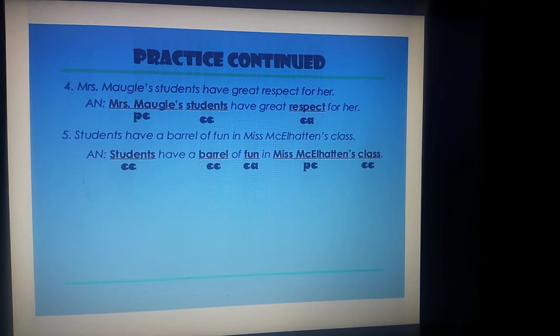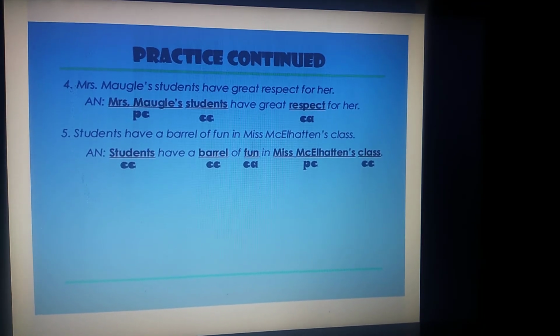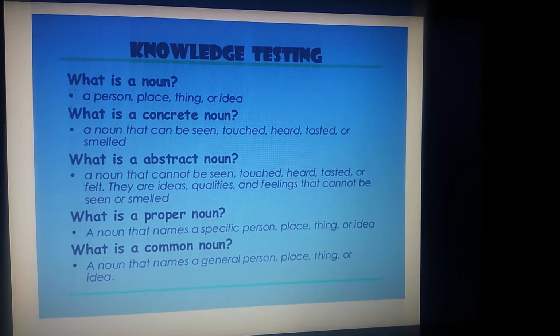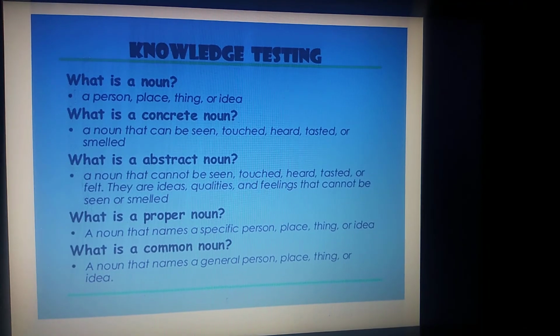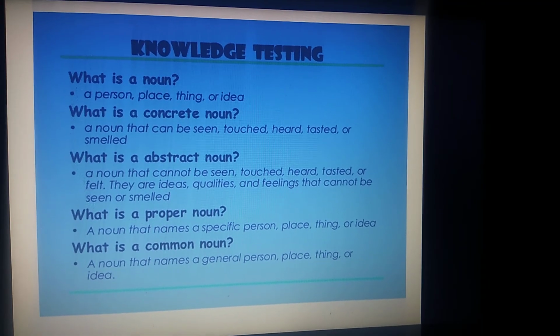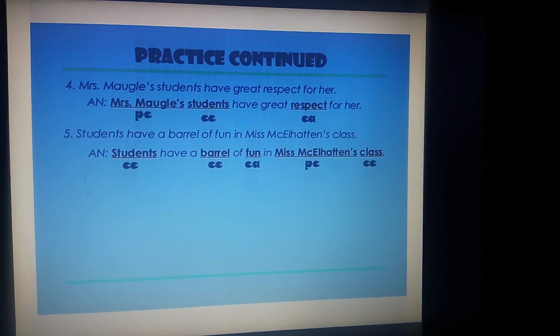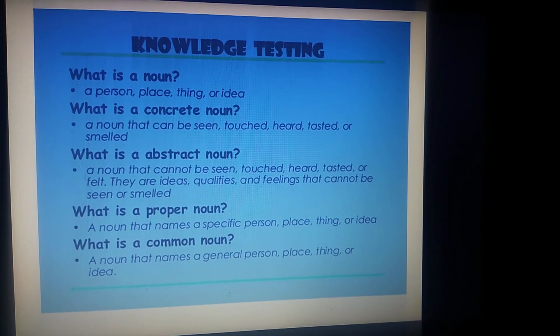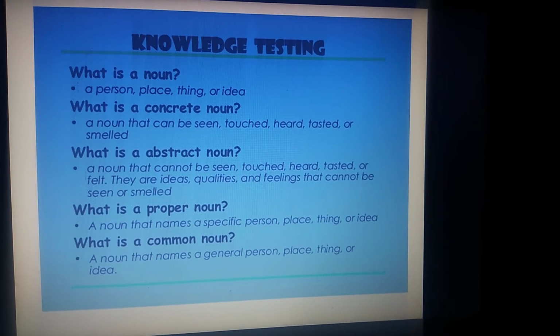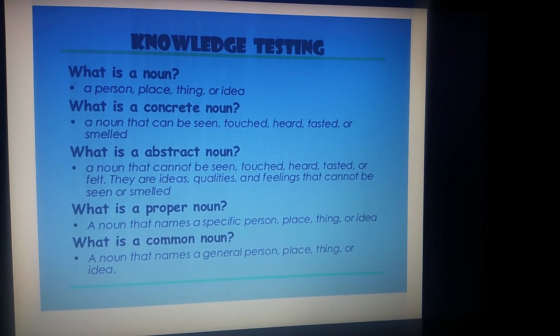Let us go back to the practice again. Fun falls in the category of abstract. What is an abstract noun? It's an idea, quality or feeling. Here fun is a feeling which we cannot see, touch, hear, taste or feel.